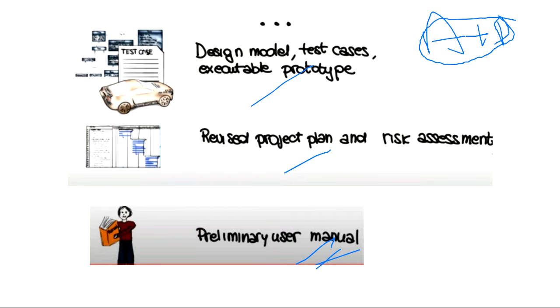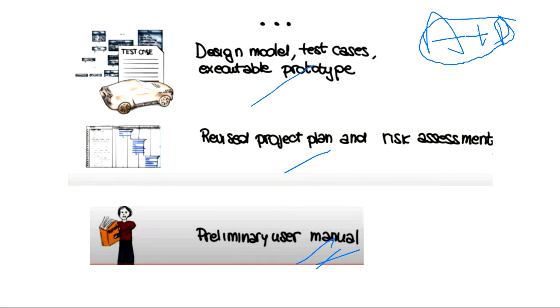Suppose you have ordered a new mobile phone, so you get a user manual with the mobile phone. When do you think this user manual would have been created? In which process of the mobile manufacturing? Tell me. After the testing process? Then after the testing process, who will create that user manual?